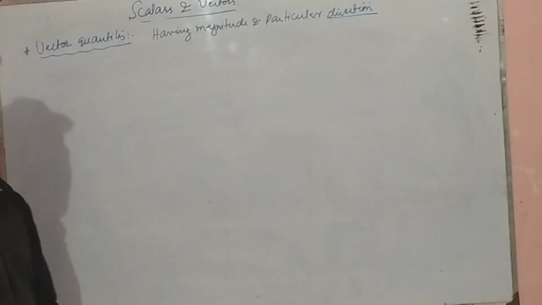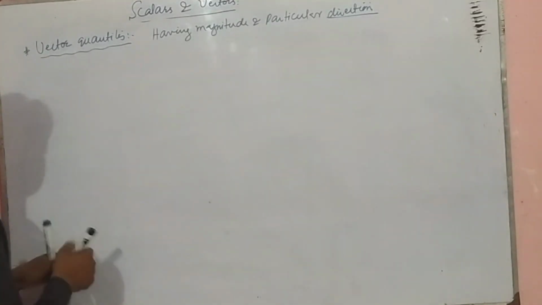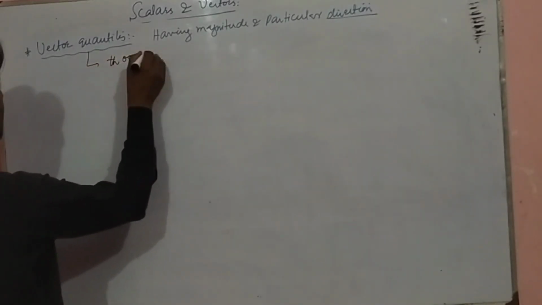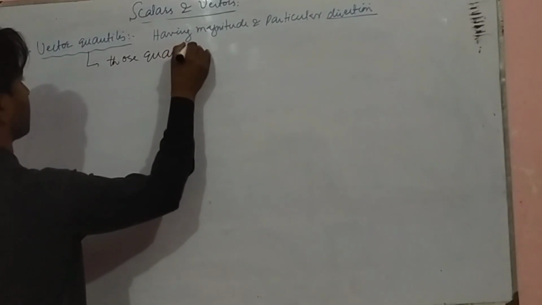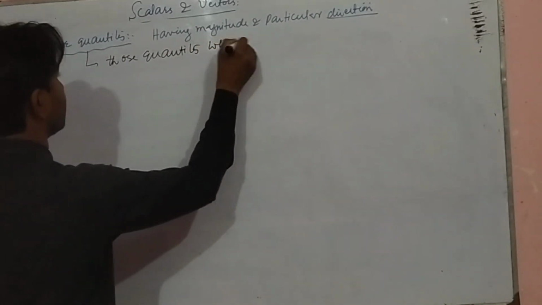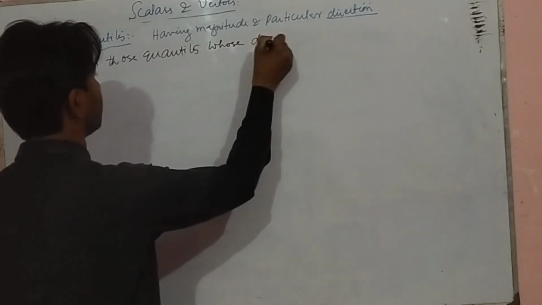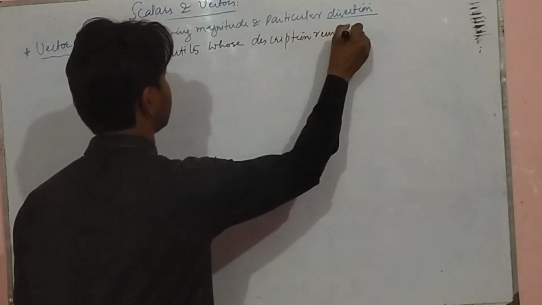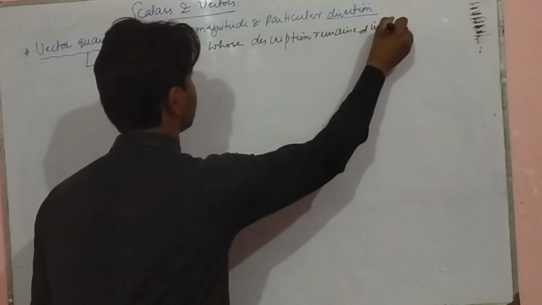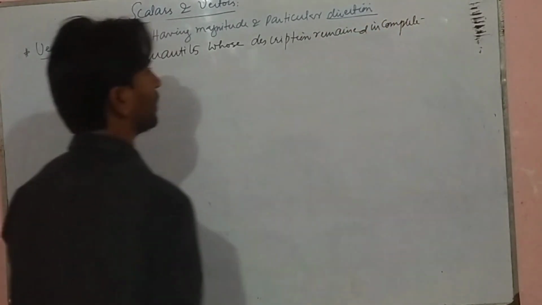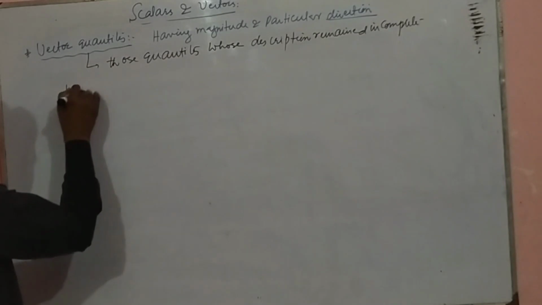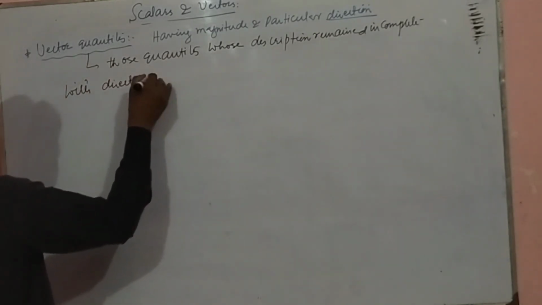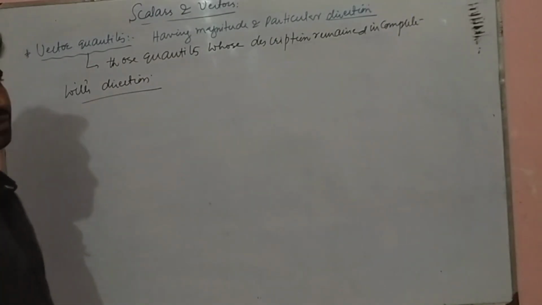We may say vector quantities are those quantities whose description remains incomplete without direction.